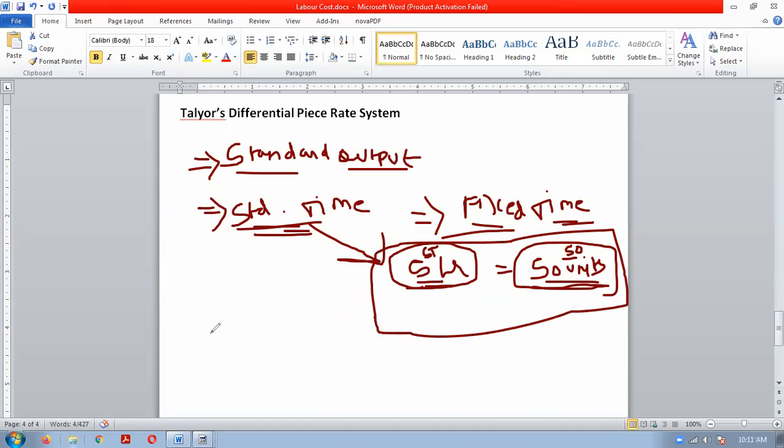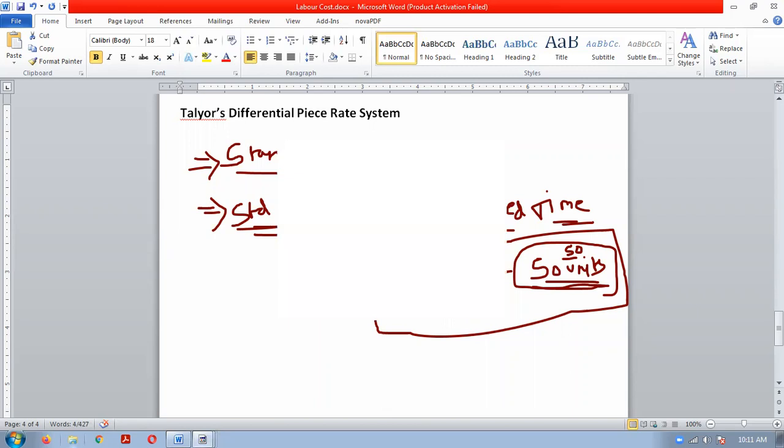Like you can also fix a standard time, that in 2 hours my one chapter should be completed. This is your expectation.